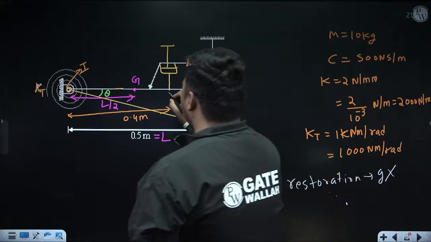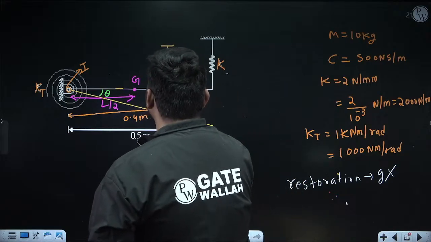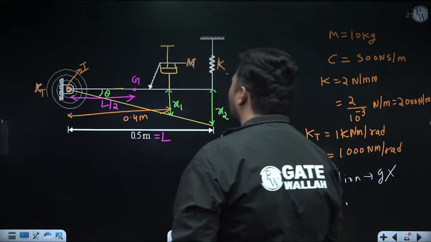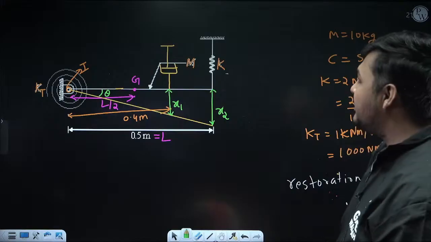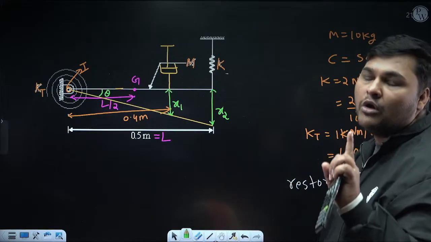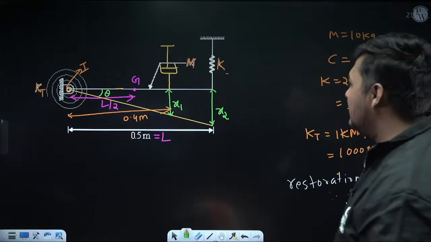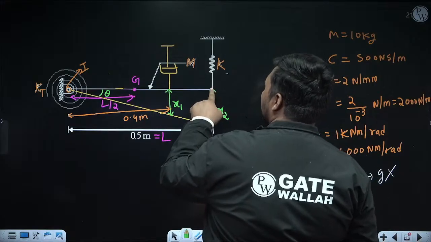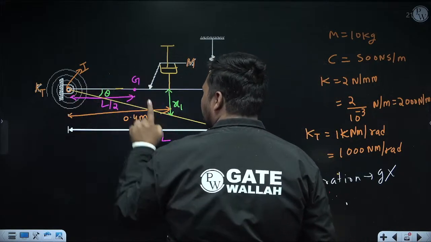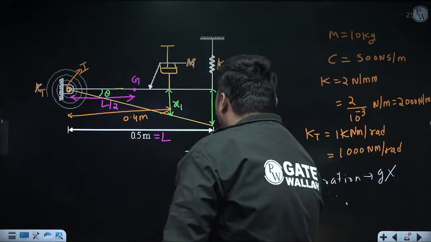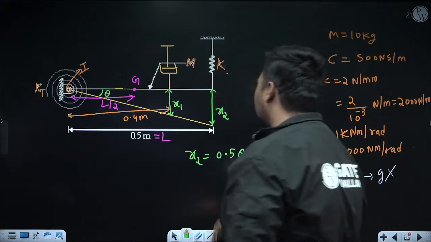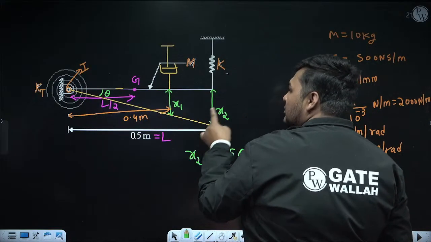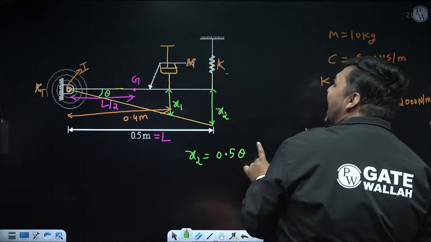Now, here the damper is attached. So, due to this rotation, suppose the displacement of this point is x1. Here the spring is attached. Therefore, the displacement of this point is x2. We can find the expression of x1 and x2 in terms of theta. This derivation I am doing for small oscillation. Small oscillation means theta is very small. How? If you want to find the expression of x2, just see, it is the displacement of this point. So, what is the distance of this point from the I center? It is 0.5 meter. So, for small oscillation, x2 will be 0.5 theta. Actually, after displacement, this distance is 0.5 meter. So, we will calculate x2, and it will come to 0.5 sine theta.